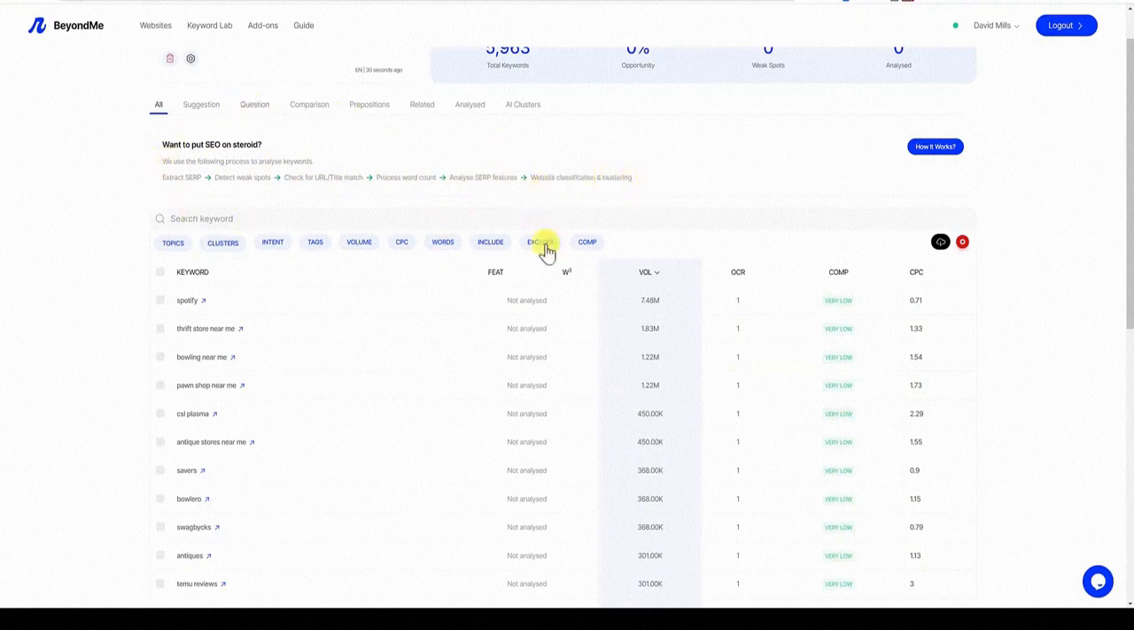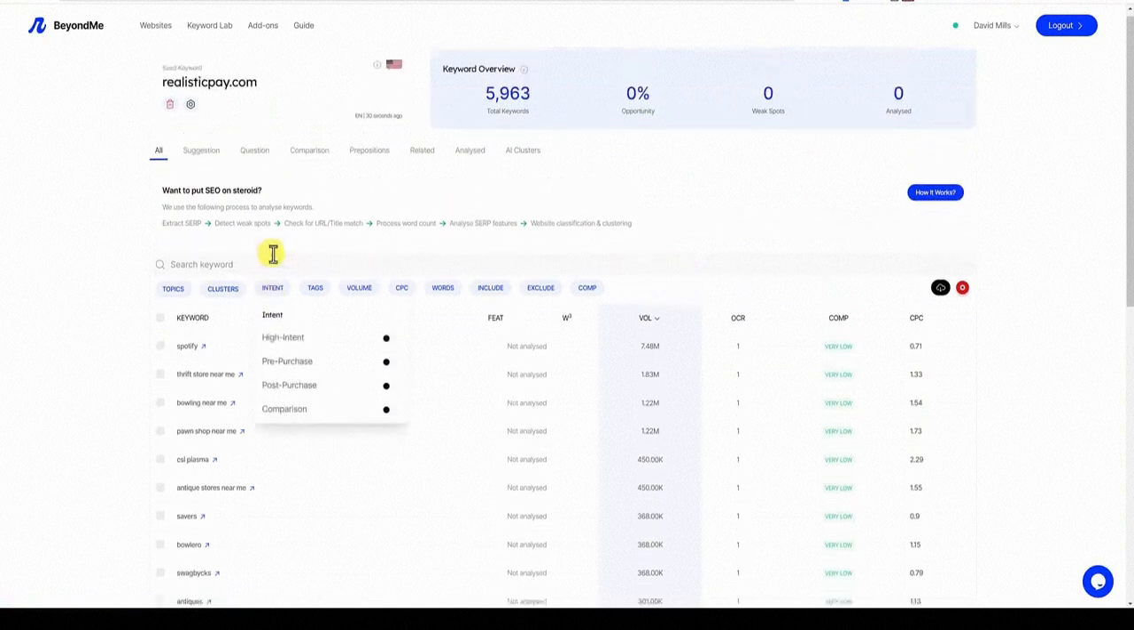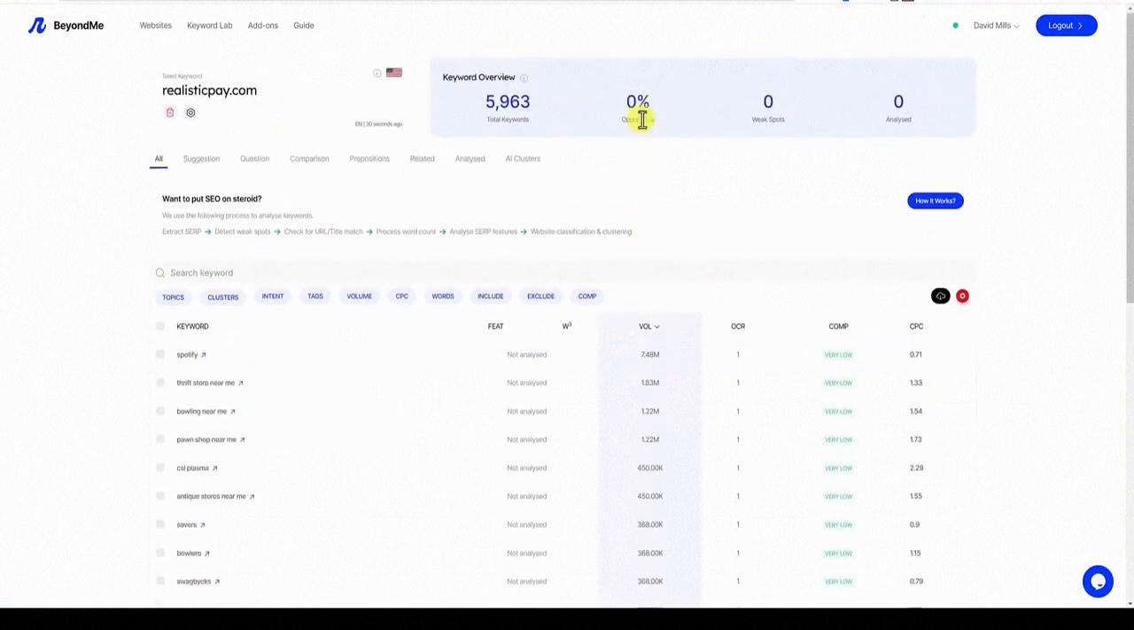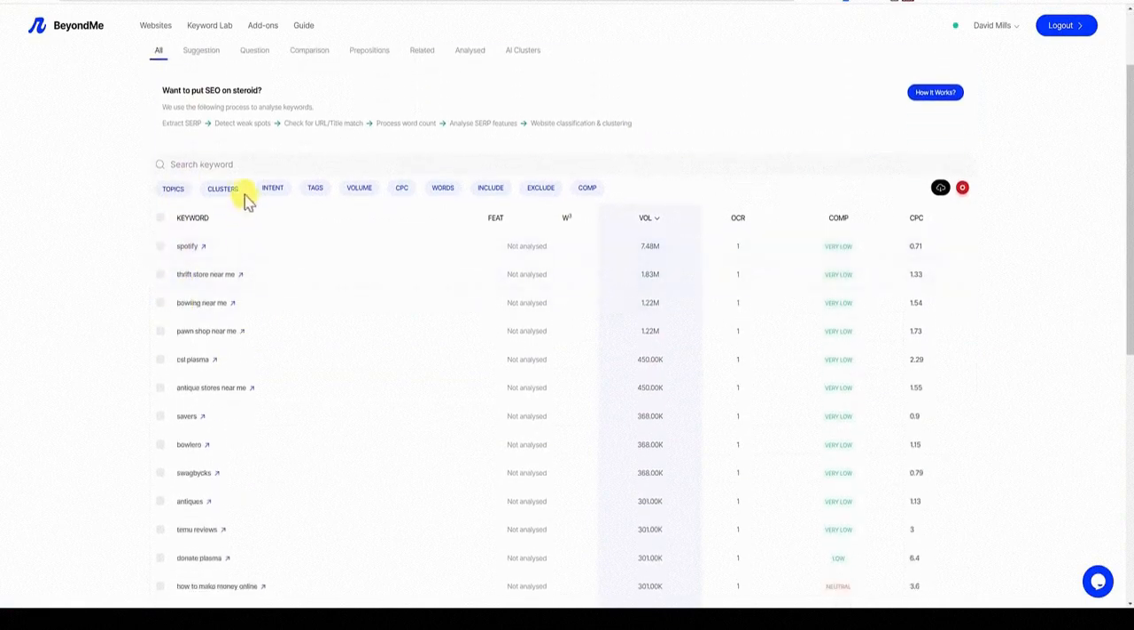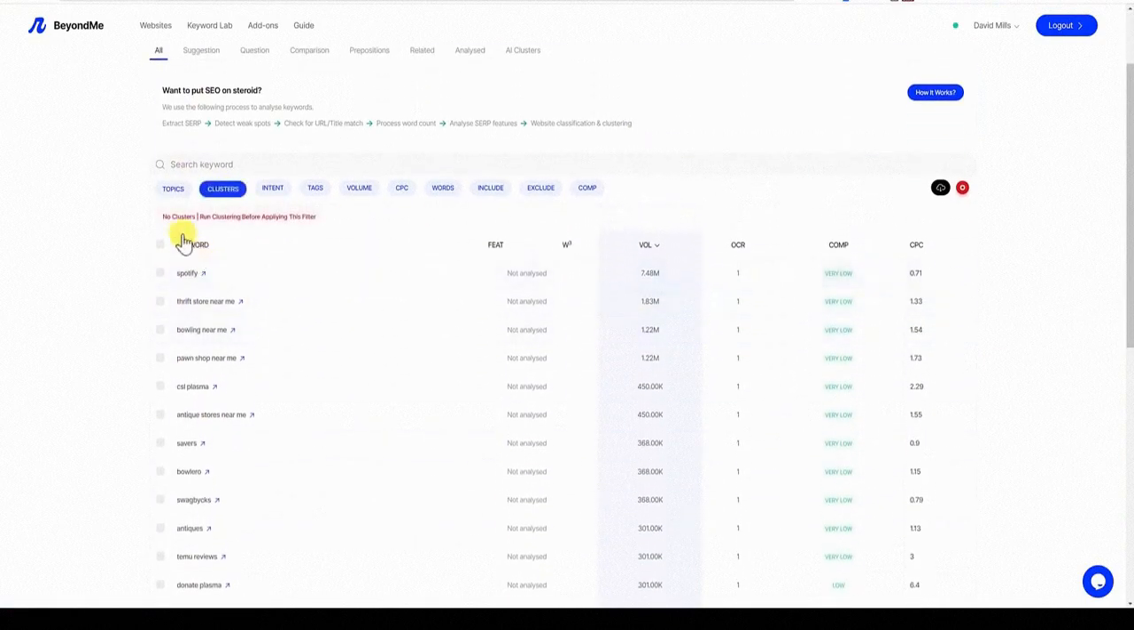So super cool that they provide you exactly what they are looking at and how they put their algorithm together. There's a "How does it work" button right over here as well. Right now, I don't know if it's not giving us opportunities and weak spots because we haven't analyzed any keywords yet. It does have clusters. We can actually automatically put these all into clusters if we wanted to. It says "No clusters, run clusters before applying this filter."